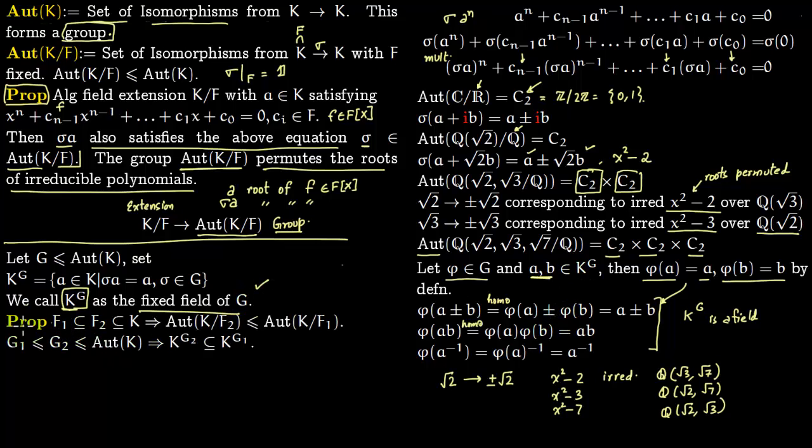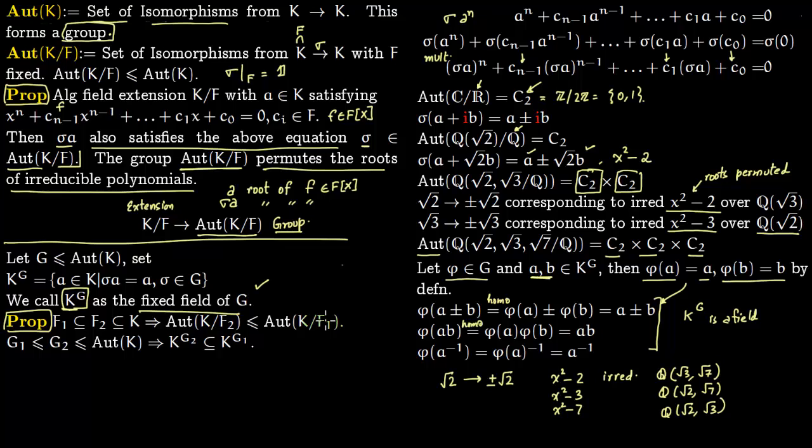So say there are two fields. This is the next proposition. There are two fields F1 and F2, and both lie in this big field K. This implies that the automorphisms of K which fix F2 are a subgroup of the automorphisms of K which fix F1. So notice the inclusion reversion. F1 is contained in F2. This implies that the corresponding group, automorphisms of K over F2, lies within automorphisms of K over F1. So F2 contains F1, and the group corresponding to F2 lies within the group corresponding to F1.